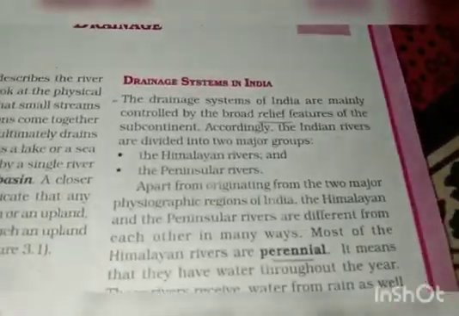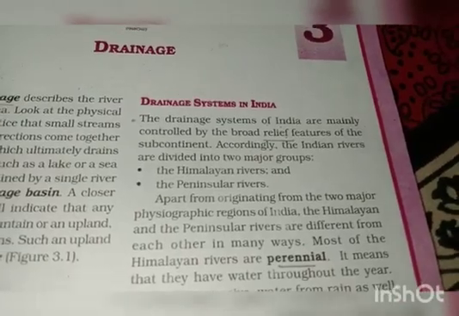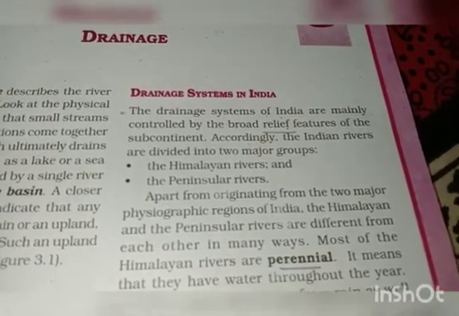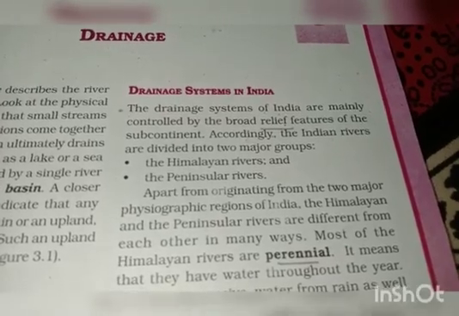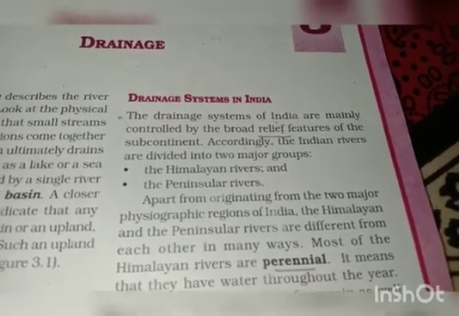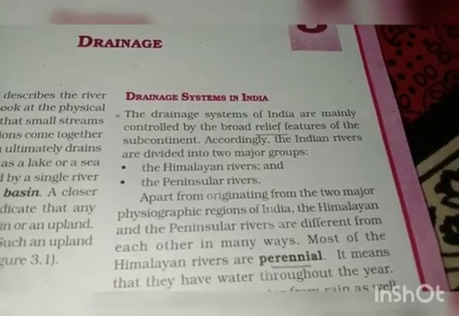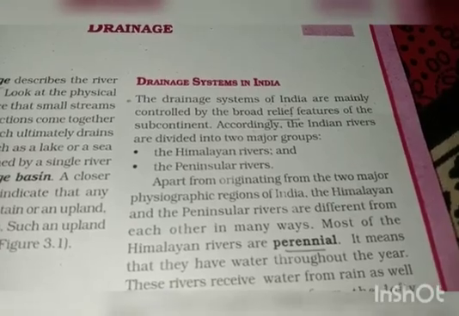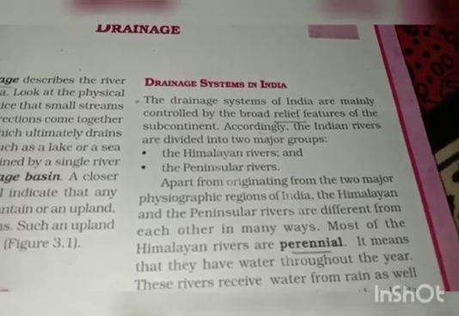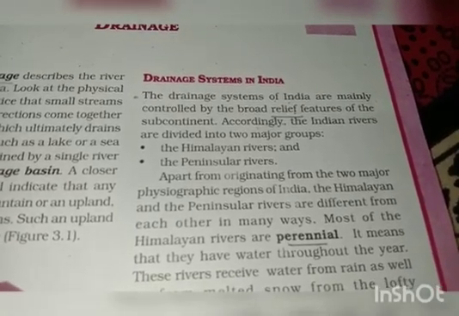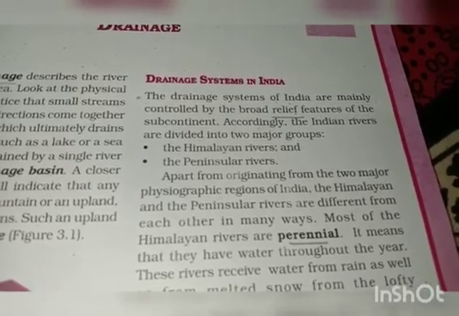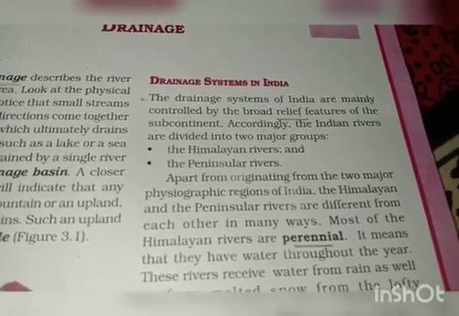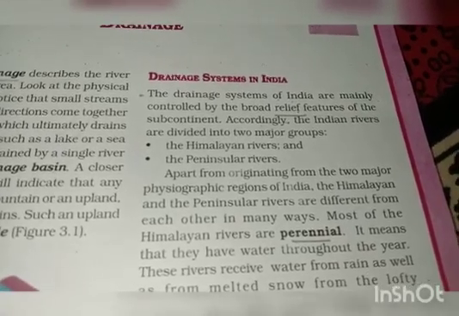Now, moving on to the drainage system in India. The drainage systems of India are mainly controlled by the broad relief features of the subcontinent. Relief features mean the physical features about which we have read in our previous chapter. Accordingly, the Indian rivers are divided into two major groups, the Himalayan rivers and the peninsular rivers. Himalayan rivers originate from the Himalayas, and the peninsular rivers originate from the peninsular plateau.